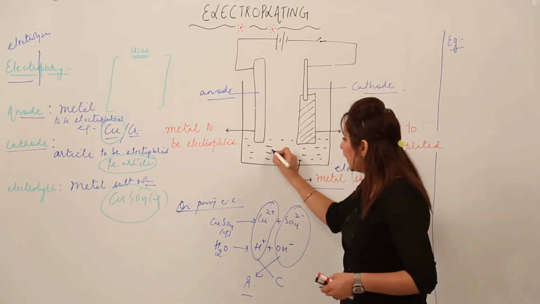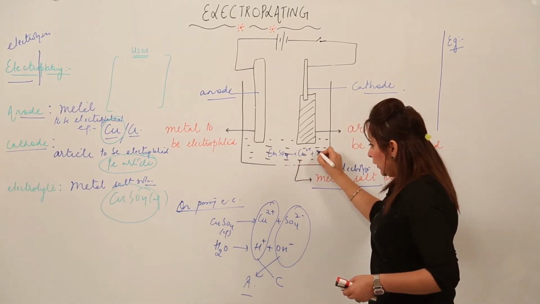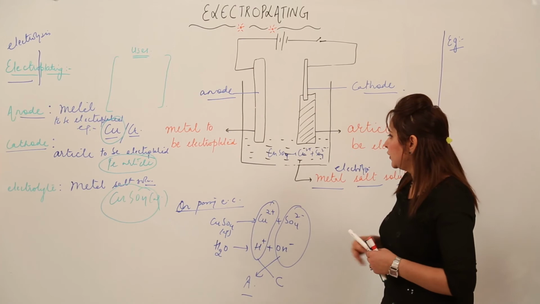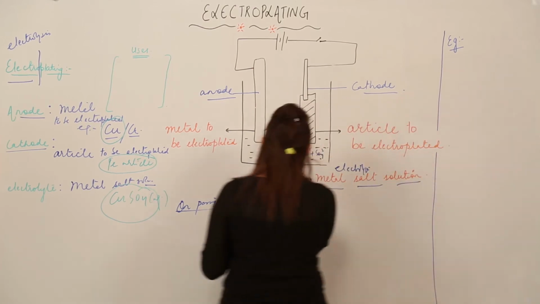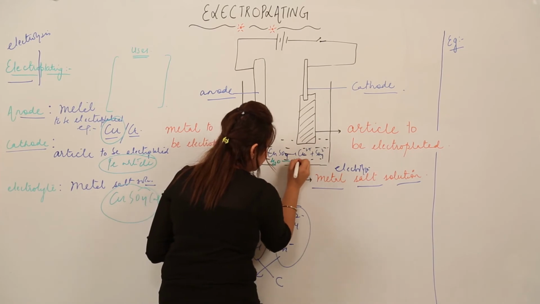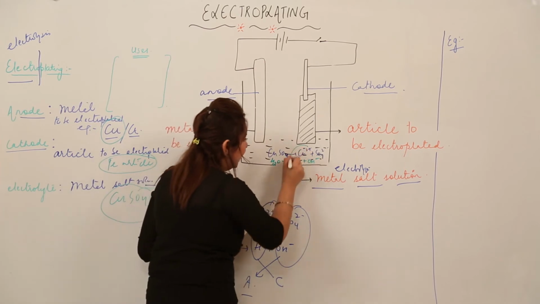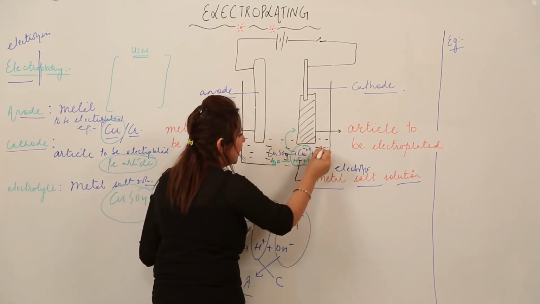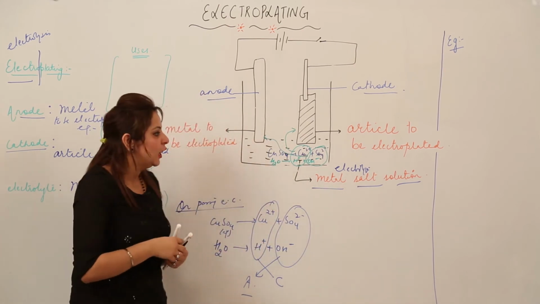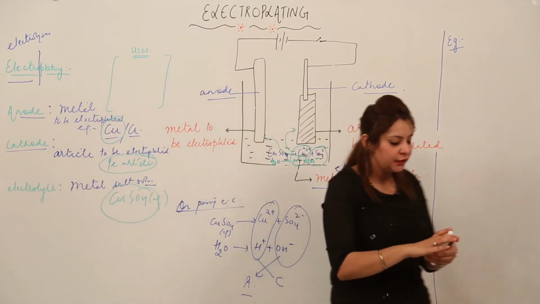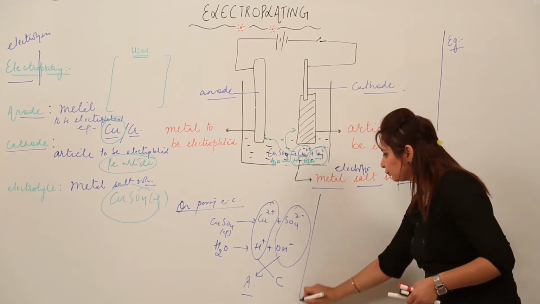So I will write the reactions here also. We have CuSO4, it is breaking into Cu2+ and SO4 2-. Then we do have the water, it is also breaking up into H+ and OH-. These ions are moving towards the cathode and these ions are moving towards the anode. Right. So now we will look for the reactions which will take place at the respective cathode and anode.